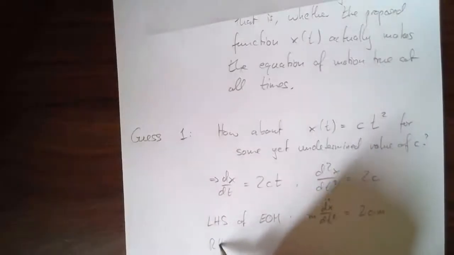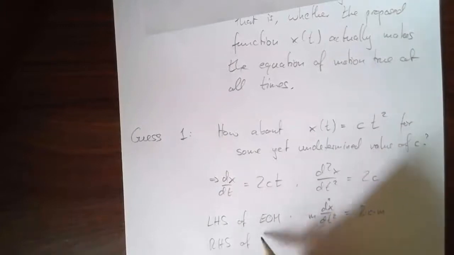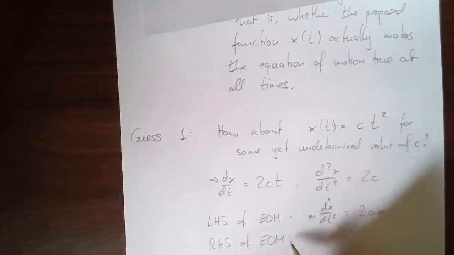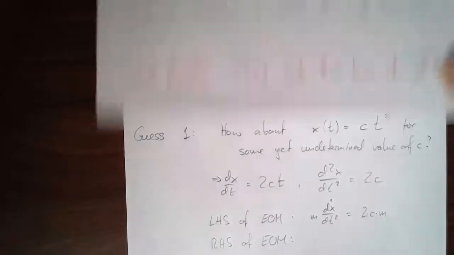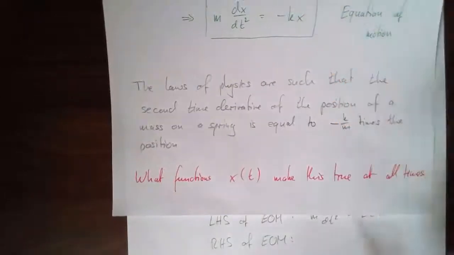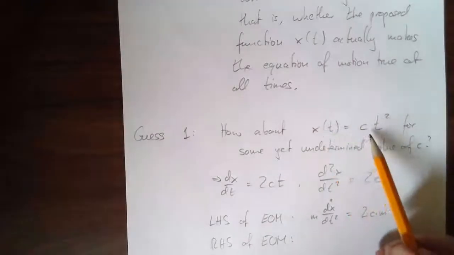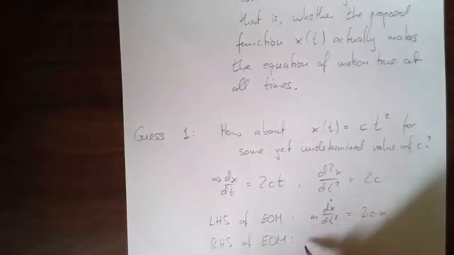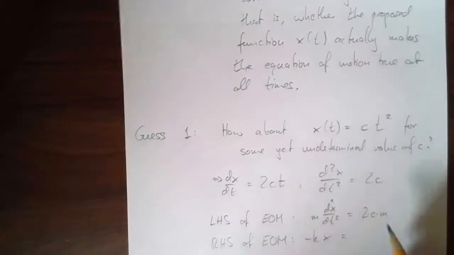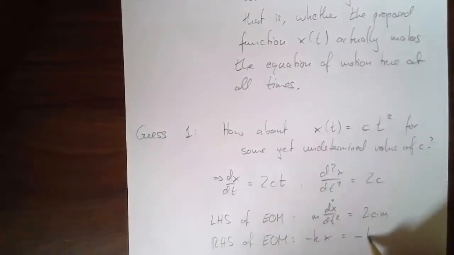What about the right-hand side of the equation of motion? Well, the right-hand side is supposed to be minus kx. I proposed x is just ct squared, so minus kx is equal to minus k times c times t squared.